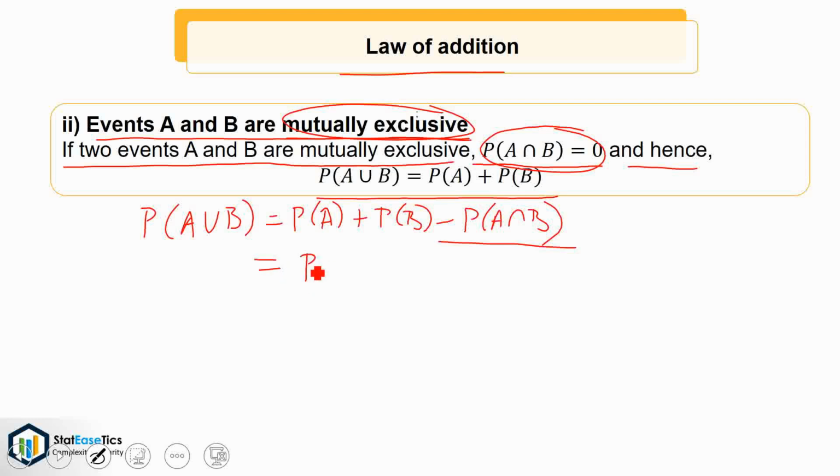Thus, the formula will be P of A plus P of B minus 0, that is equal to P of A plus P of B.